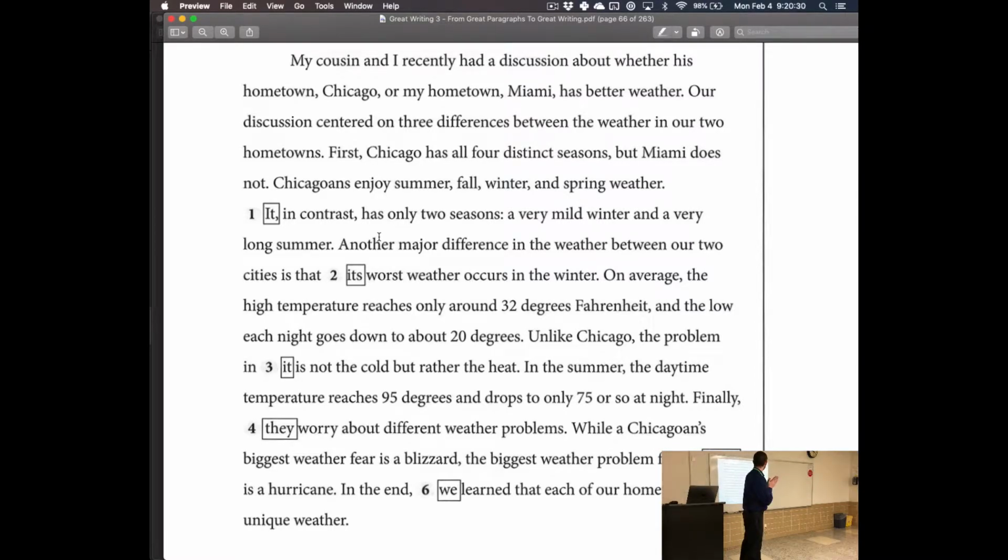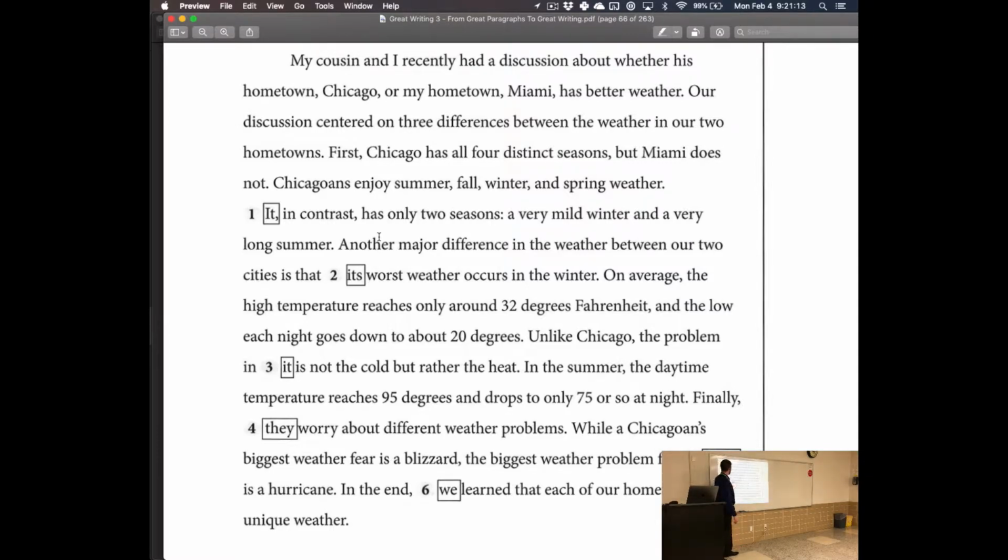Okay, so let's look at this for a second. We're talking about Chicago and Miami. You don't need to read the whole thing, you just did. So what's wrong right here? This "it" refers probably to weather or Chicago, but in the understanding, that's not right. What is it referring to? What should be here? Miami. It should be Miami. How do I know that? It says, Chicagoans enjoy summer, fall, winter, and spring weather. In contrast, what in contrast? Well, we're talking about Miami, so it's got to be Miami. That's the only one in contrast.